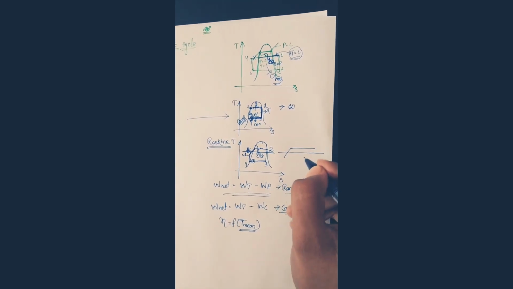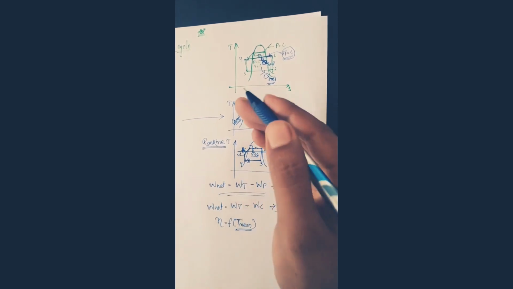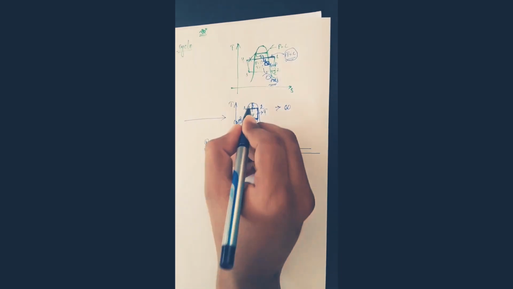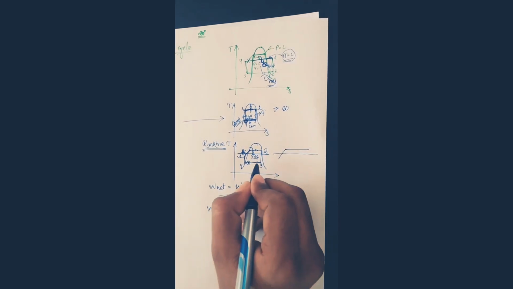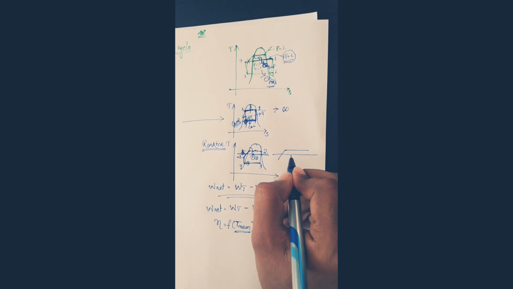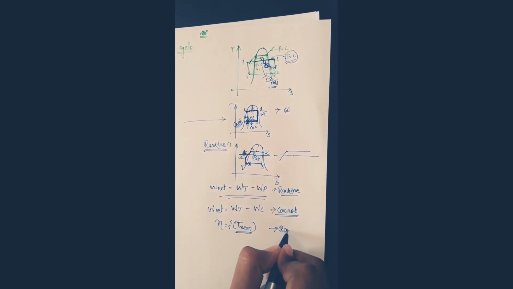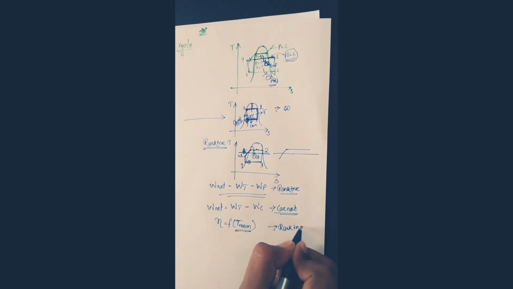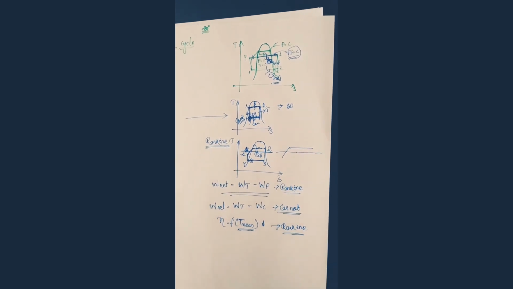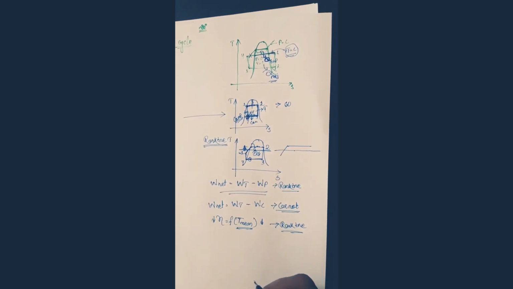So here the mean temperature is decreasing. Here the mean temperature is the same. We are not decreasing or increasing here. But here, at that point, it is decreasing. So we can say that the mean temperature is decreasing in Rankine. If the mean temperature is decreasing, then you can say that the efficiency is also decreasing.